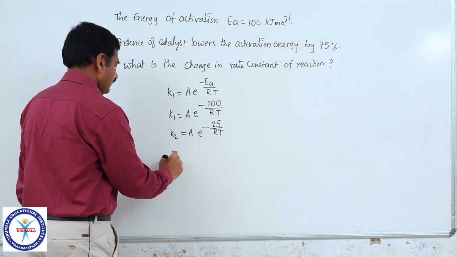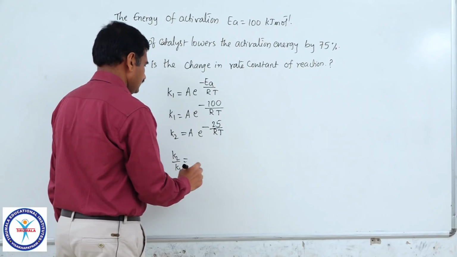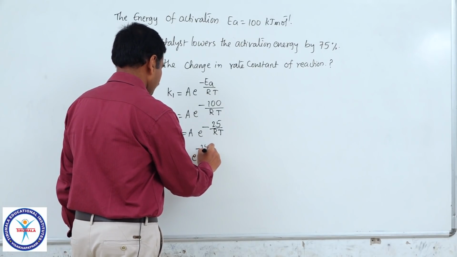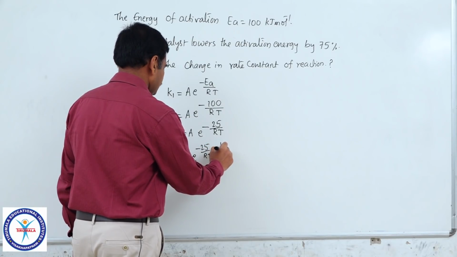Now, K2 by K1 is equal to, A A gets cancelled, e power minus 25 by RT plus 100 by RT.